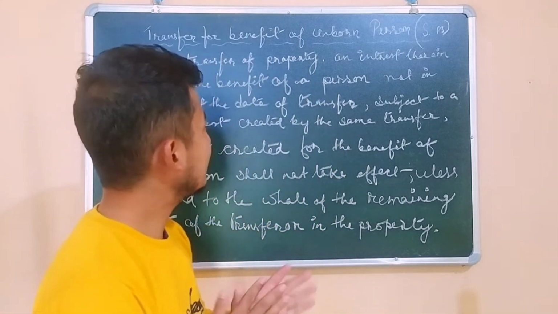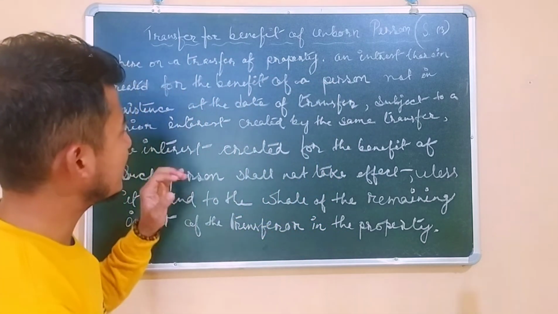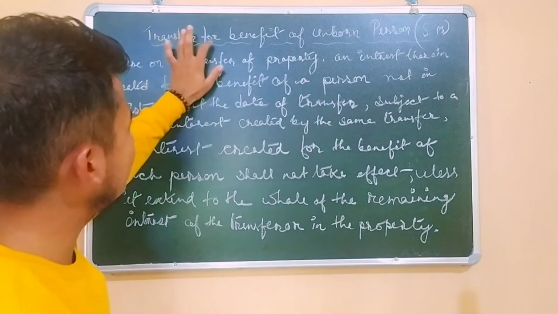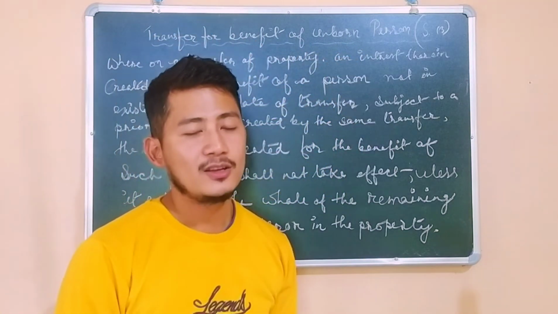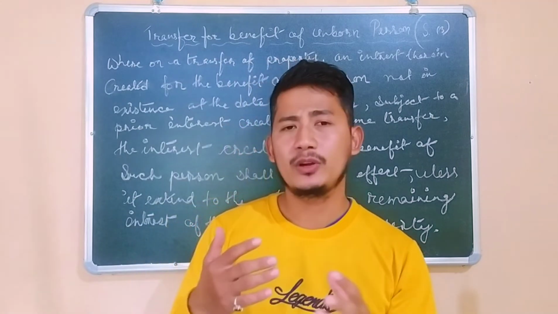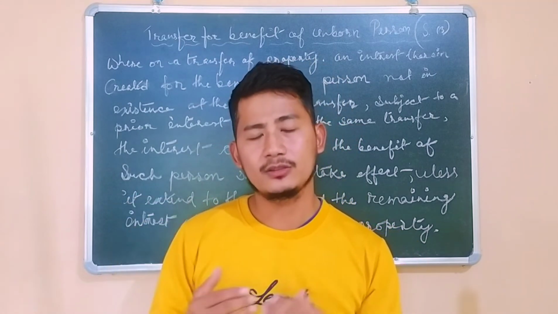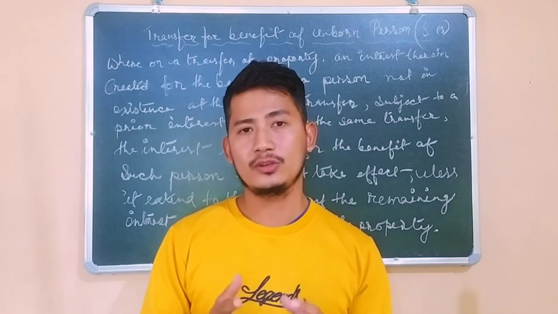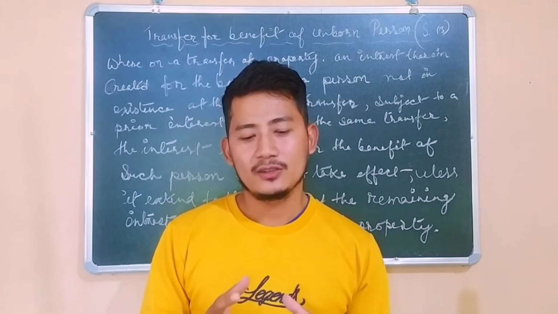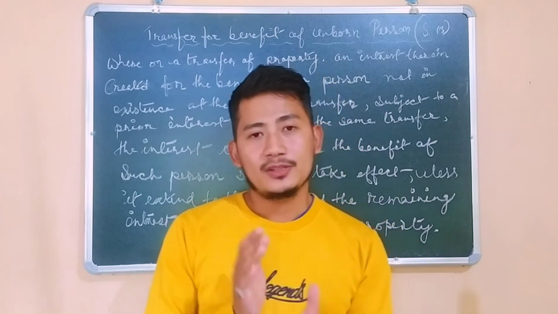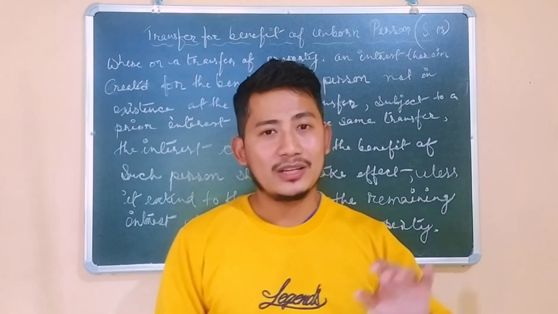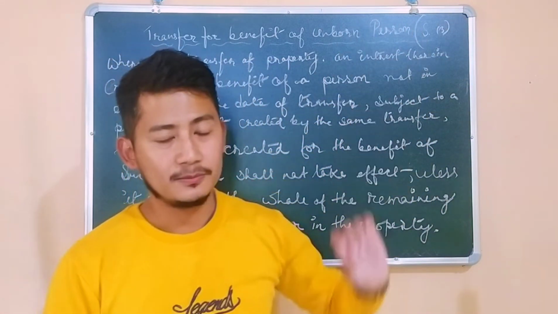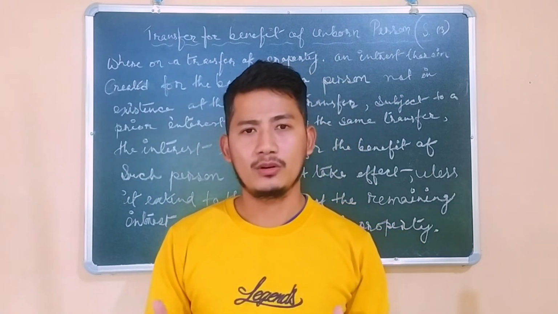So guys, section 13. Section 13 of the Transfer of Property Act talks about transfer for the benefit of an unborn person. Before going to the nitty-gritty or the definition of this section, what is the content of the section, you should have a proper overview about it. First of all, it is very important that we know who an unborn person is. An unborn person means one who is not born.